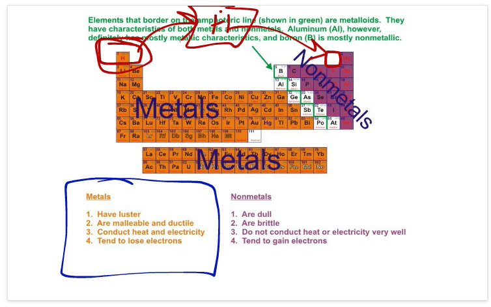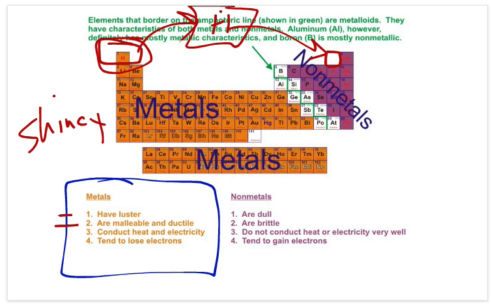Anyway, metals, if we look at their properties, all metals have luster. So that was like our picture we just had of gold and silver. They're shiny. So luster, code word, shiny. That's our word for shiny. We're just going to use scientific words so that we sound smarter. We don't use shiny because shiny doesn't sound like we're smart. If we use luster, it sounds like we're just slightly more intelligent. So that's what we'll do.